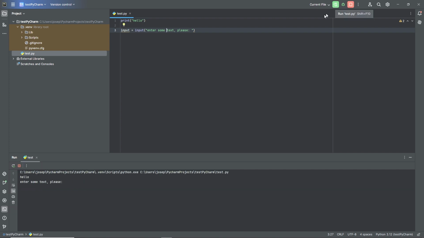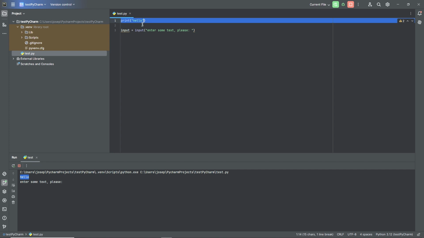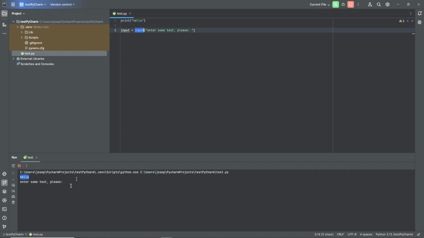So if I click play, we see down here in this terminal now, enter some text please, and it printed hello. So the terminal is a way to view our output and enter inputs as a user. Okay, so then our code finished running. Another area which we have kind of highlighted is just this folder hierarchy.